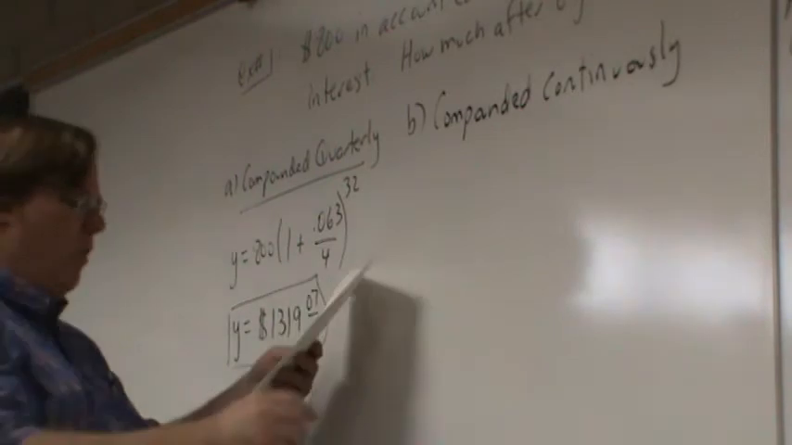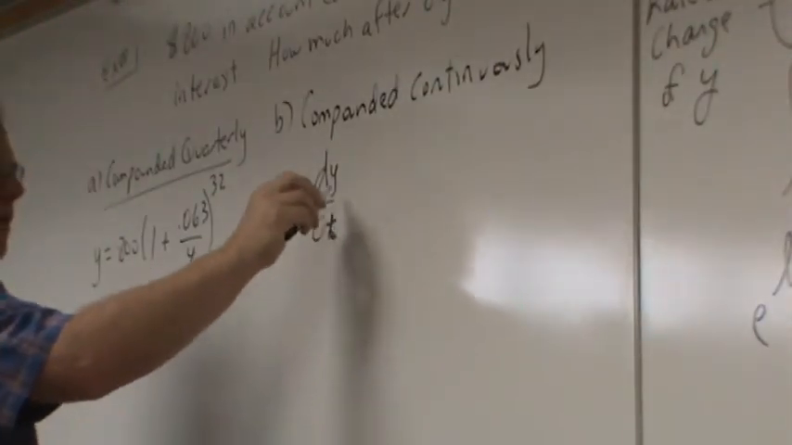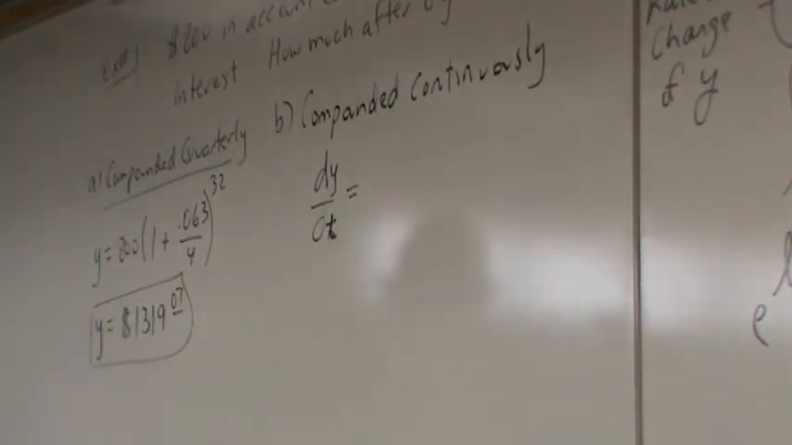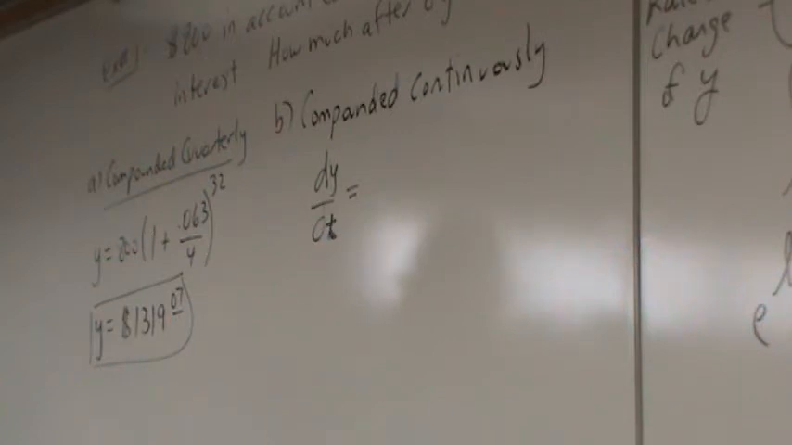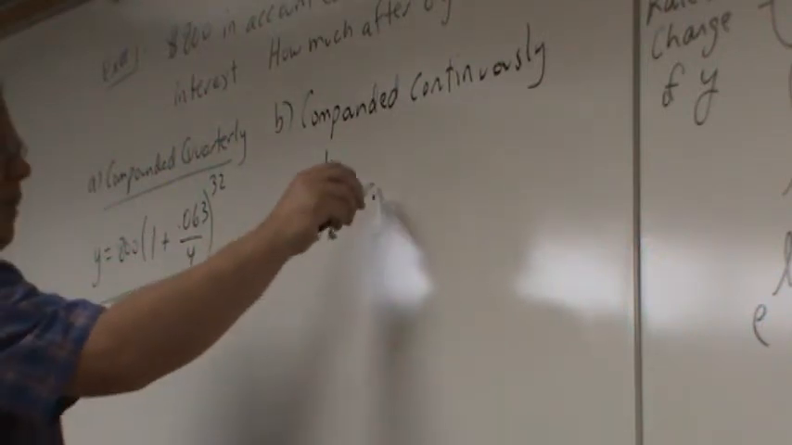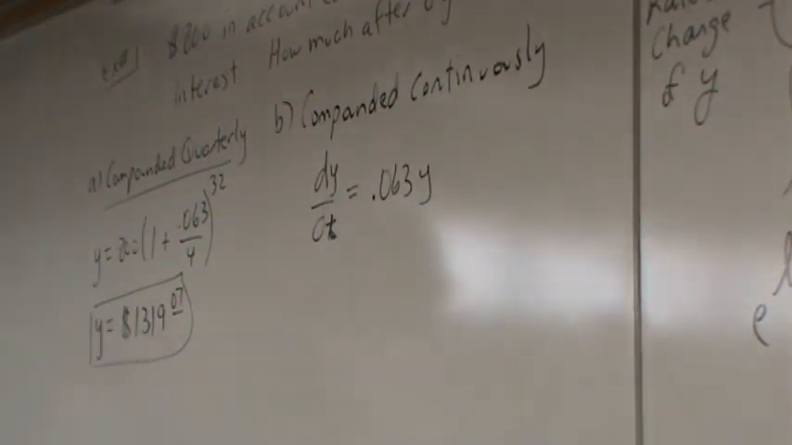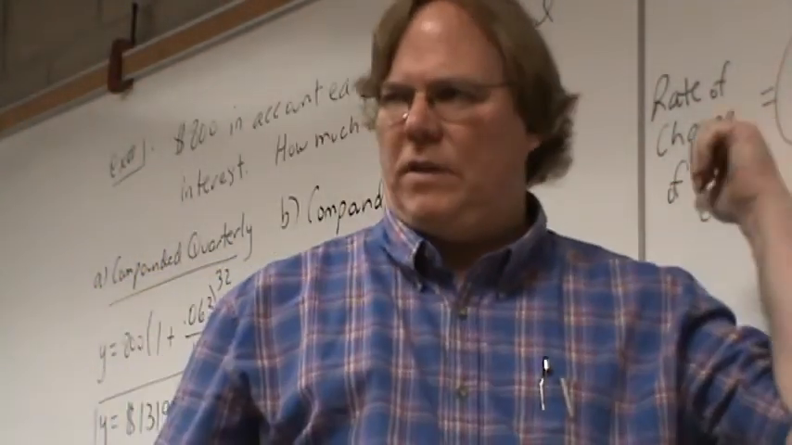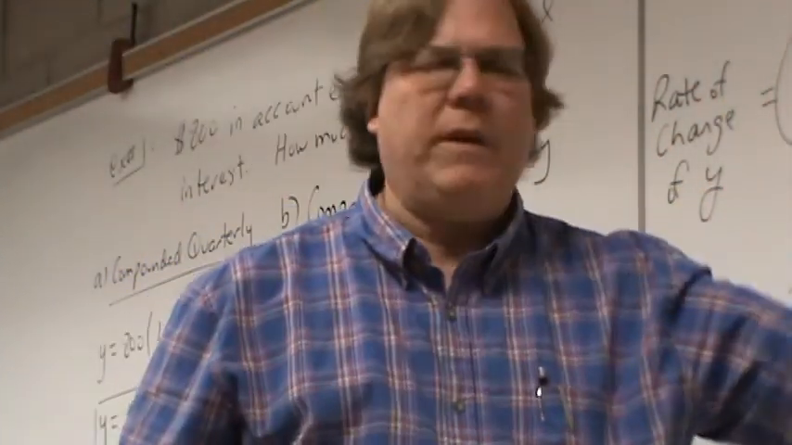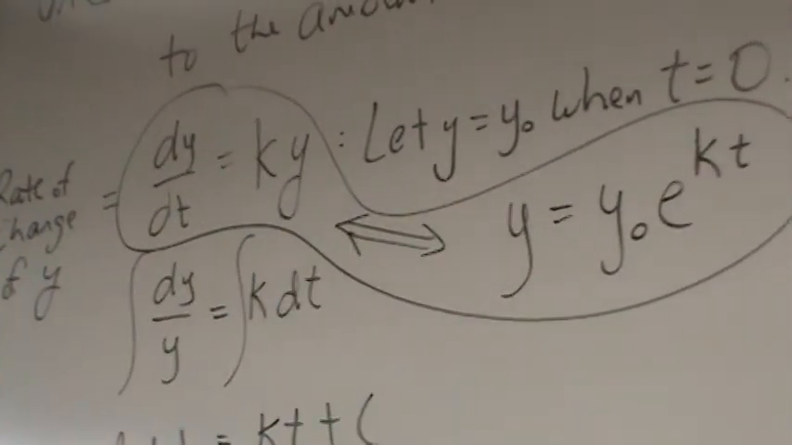Well, now what happens is your instantaneous rate of change of your money with respect to time every moment is going to be 6.3% of whatever your money is, 0.063y. And we know from what I did here, I don't have to solve that differential equation. I already know what the solution is going to look like. It's going to end up being y naught e to the kt.